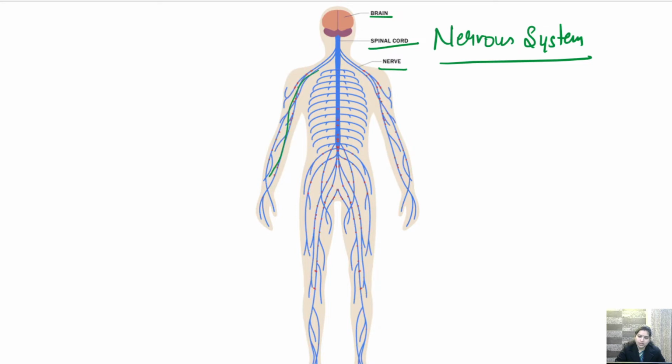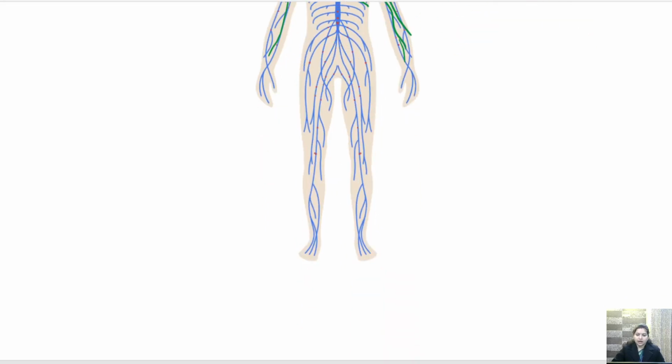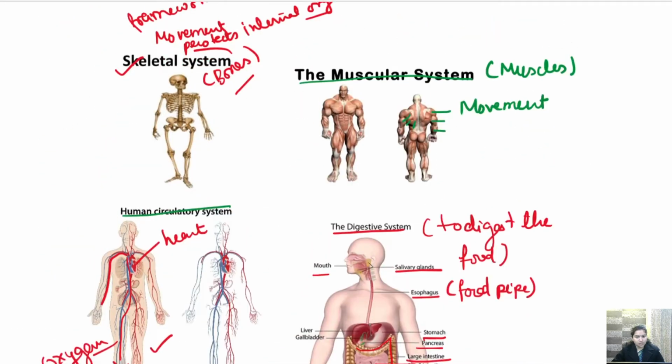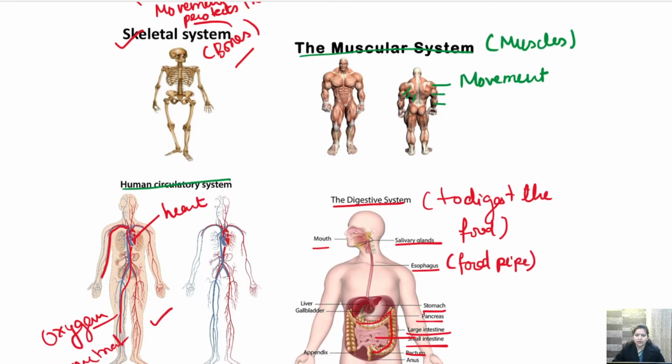So all these that you can see here are nerves. Signals pass through nerves. So all these things are included in nervous system. So that's about the organ systems. A few organ systems are here. That is very important.